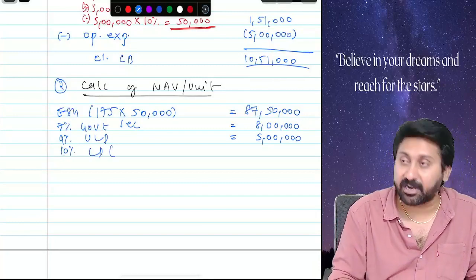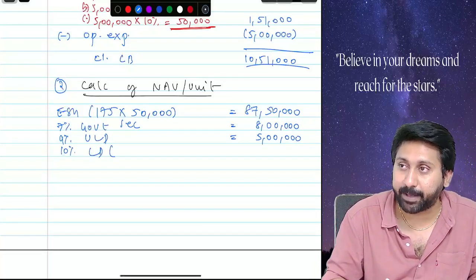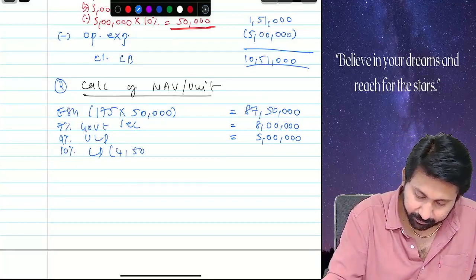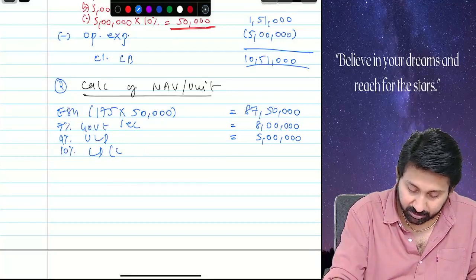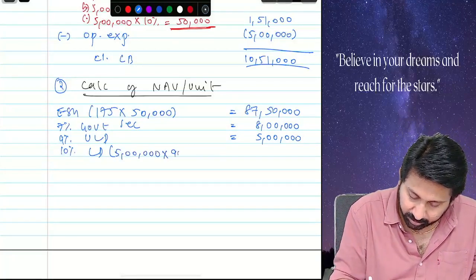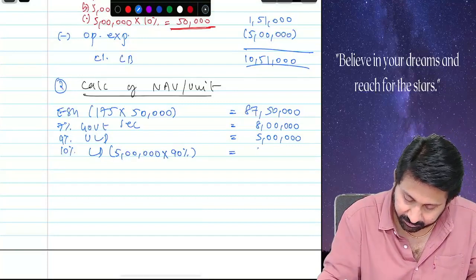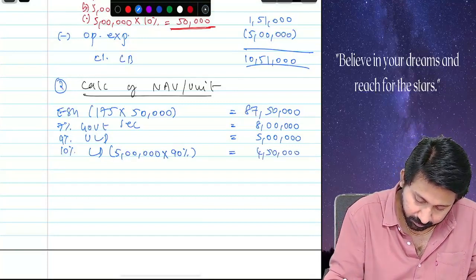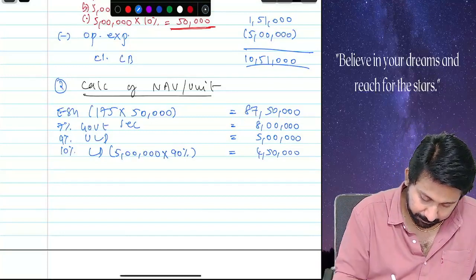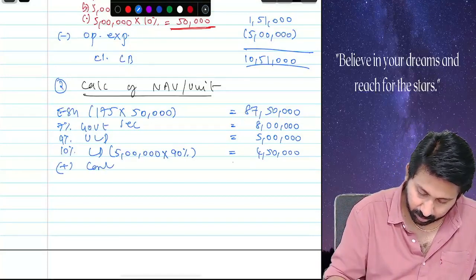This will be traded at how much percent? 90%. How much is the par? Par 5 lakhs. 5 lakhs into 90%. How much is it? Okay. Plus cash. How much?